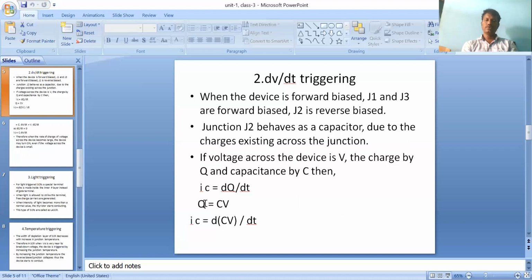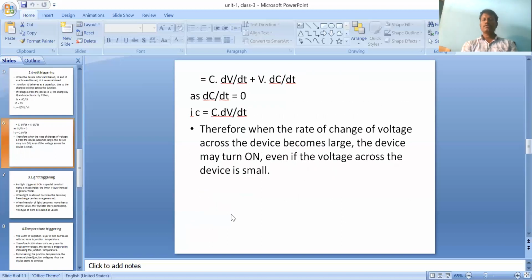Replacing q with CV in this equation, IC = d(CV)/dt. After differentiating, IC = C dV/dt + V dC/dt. Since the capacitance is constant, its derivative dC/dt is 0. So we get the charging current IC = C dV/dt.